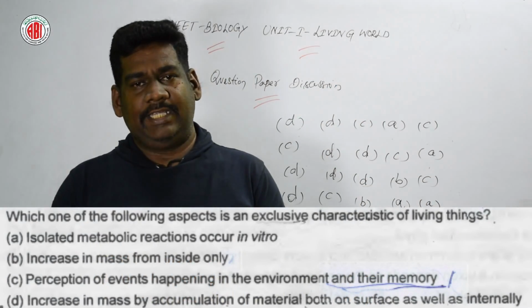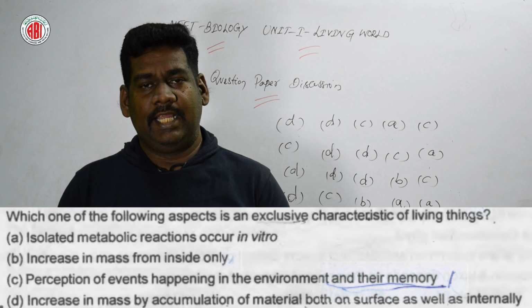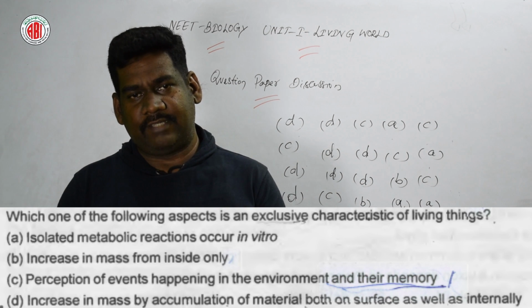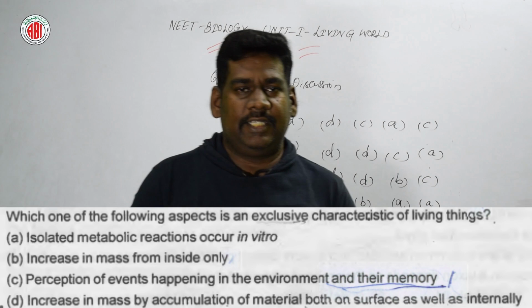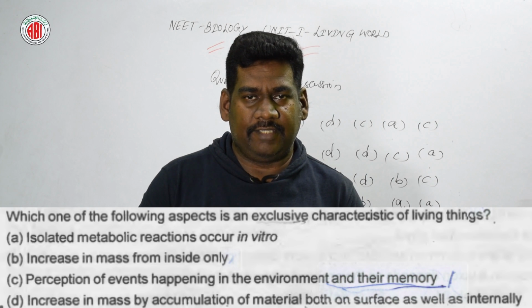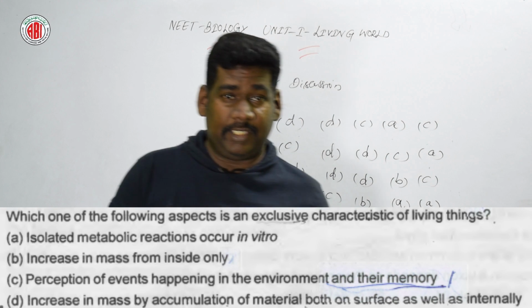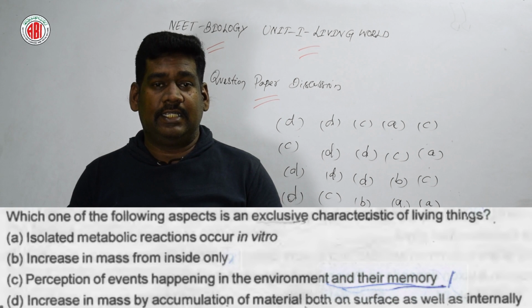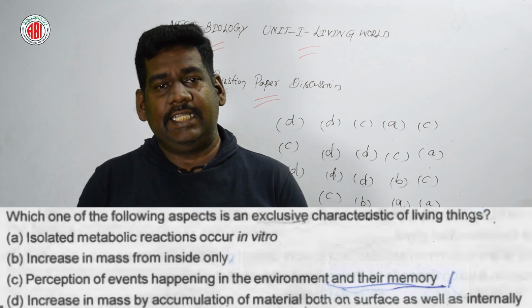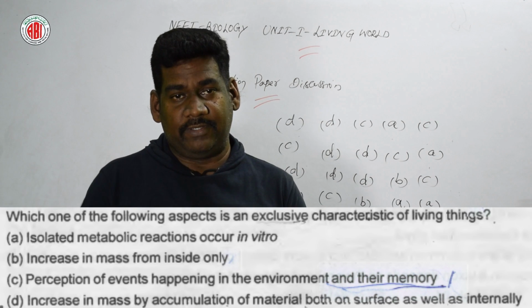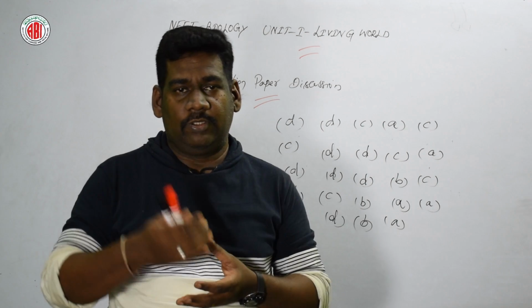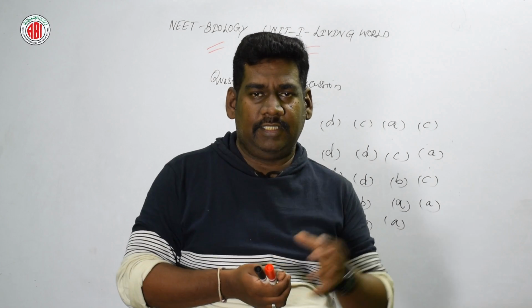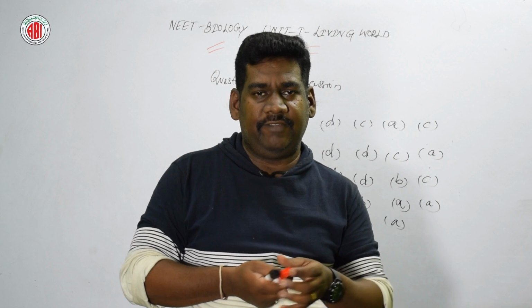Which one of the following aspects is an exclusive characteristic feature of the living organism? Isolated metabolic reactions occur in vitro. Then, increase in mass from inside only, intrinsic growth. The first two can be seen in non-living things too.